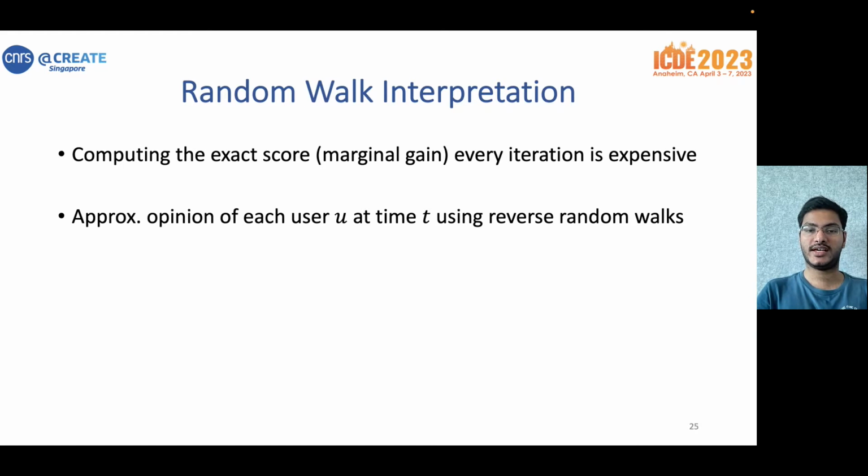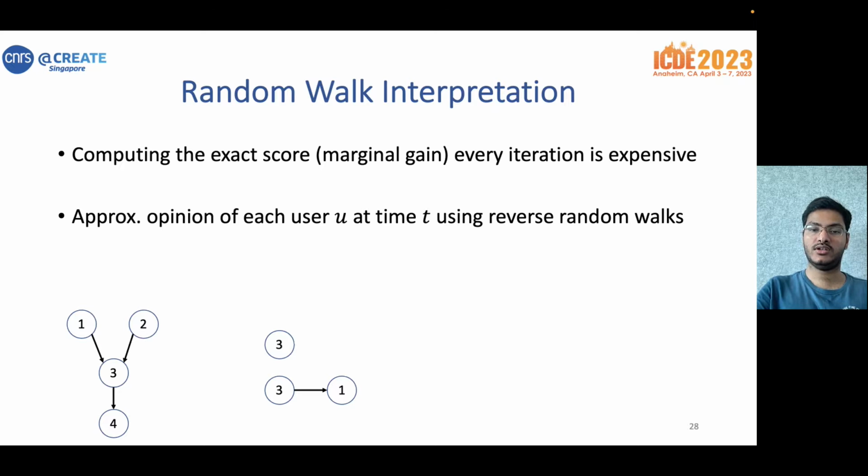Now, it turns out that computing the exact marginal gain in the score for every iteration of the greedy algorithm is expensive. So we resort to approximating the opinion of each user u at time t, and hence the score, using reverse random walks. Let's illustrate that with a small example. Consider the same social network as before, and say we want to approximate the opinion of user 3. Starting from 3, with probability equal to its stubbornness, the walk terminates there itself, and otherwise, according to the influence probabilities, it transitions to one of its incoming neighbors, say 1, and the process is repeated.